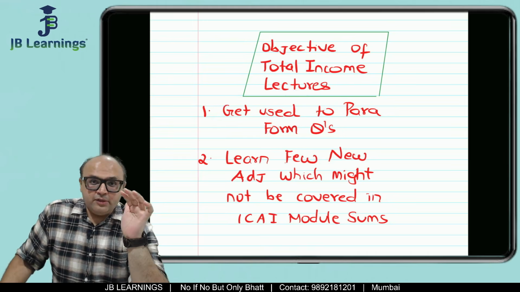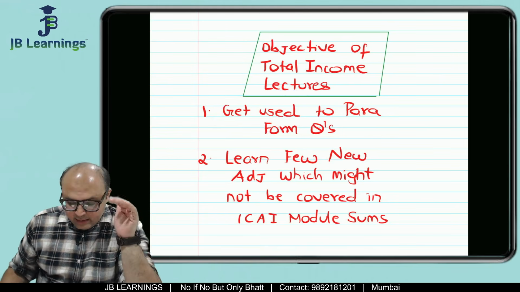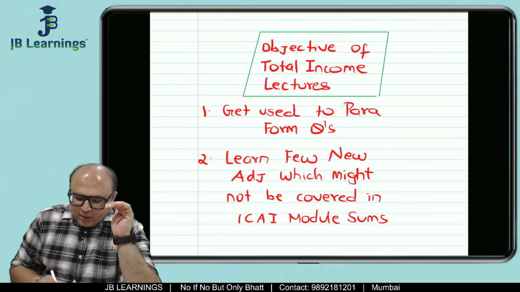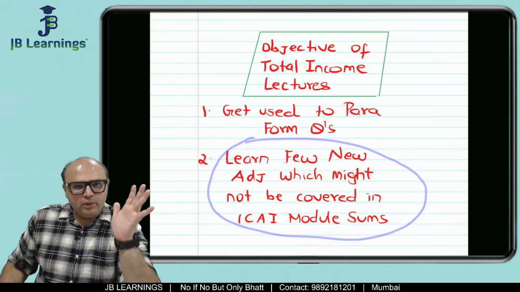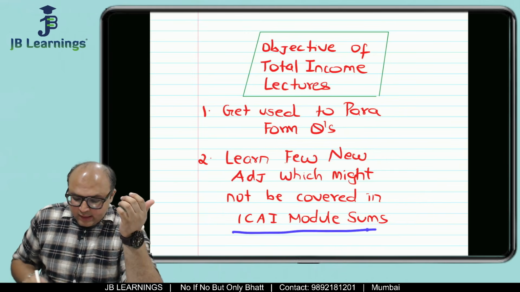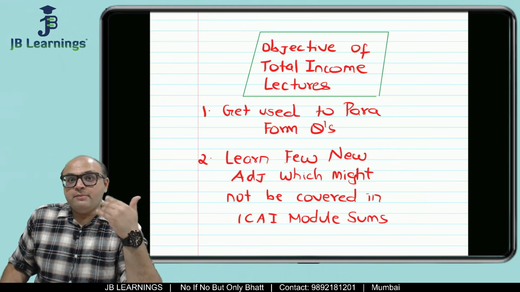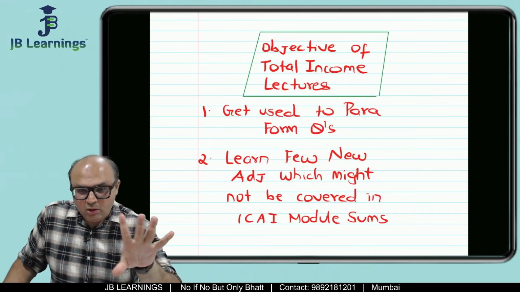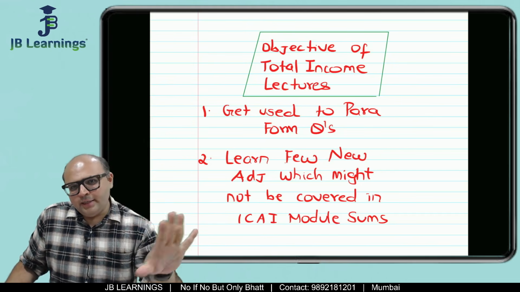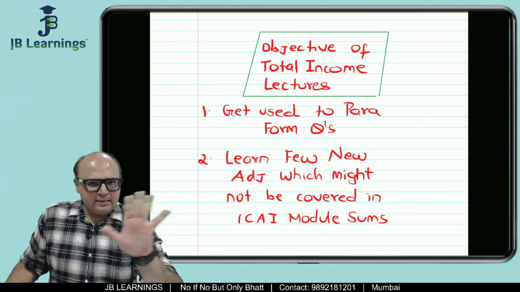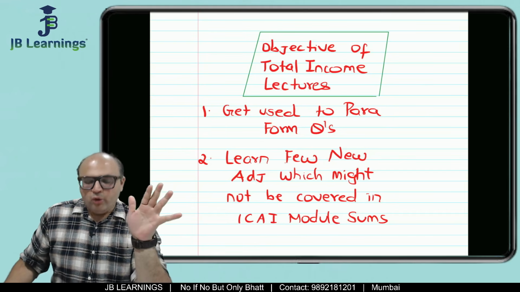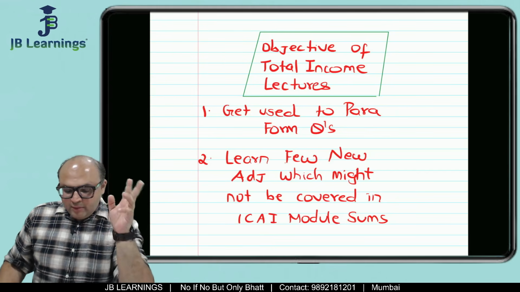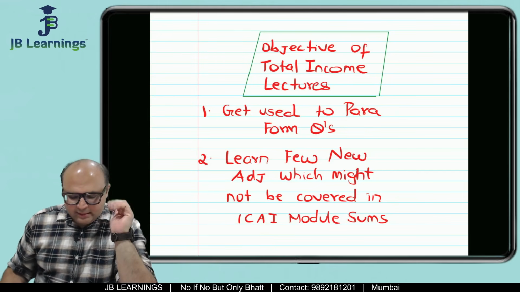And the second objective, which is very important, is to learn a few new adjustments. I have got a few new adjustments in PGBP total income sums, which are not there in our ICAI module sums, but they are very, very important and they might be asked in your exams. When I say new adjustments, I am not talking about new concepts, don't take me wrong. Concepts you would have already studied in your regular classes. I'm not going to teach new concepts. I'm only talking about new adjustments, meaning a new way of asking the same concept. So these are my two objectives which I want to achieve with this series.